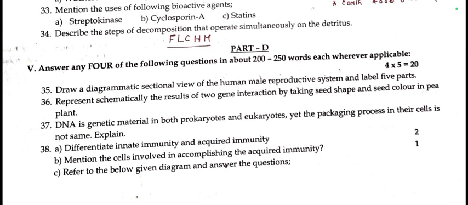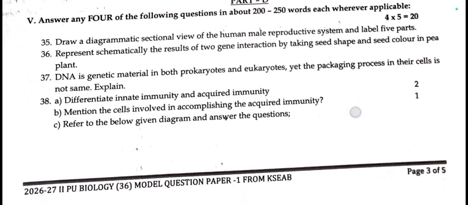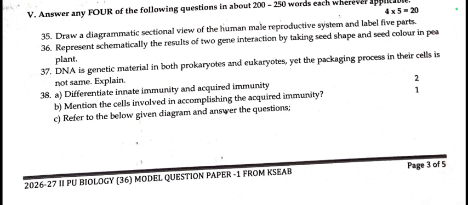34th question, describe the steps of decomposition. Decomposition includes 5 steps: fragmentation, leaching, catabolism, humification and mineralization. That's what you need to explain. 35th question, male reproductive system diagram with labeling. 36th question, schematically represent two gene inheritance, means dihybrid cross you need to explain.